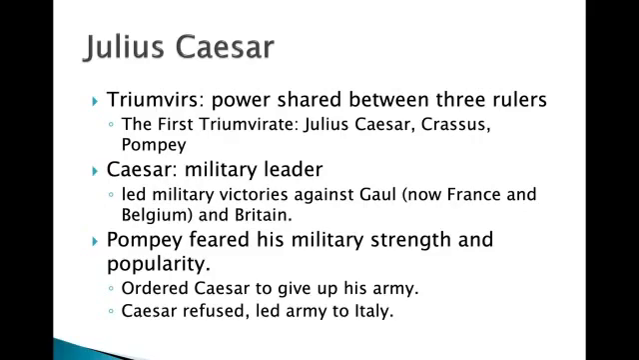Now we know a bit about the background of how the citizenry is made up. Now we go into Julius Caesar. He starts off with a triumvirate, which is a power shared between 3 rulers. And the first triumvirate that we see in Rome has Julius Caesar and 2 other men, Crassus and Pompey. Now, Caesar came into this triumvirate as a military leader.